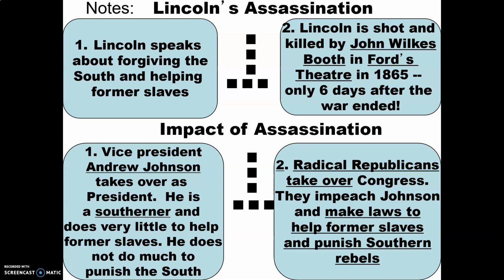So once again, after Lincoln dies, everything goes downhill. You have radical Republicans and you have Andrew Johnson fighting with each other. And Congress, the radical Republicans, they have more power because they're the ones that can impeach the president. So that's what they're going to do. I think he's the first president in American history to ever be impeached at this time. So once again, he will be impeached, he will be fired, and they will have somebody else become president, which will be Ulysses S. Grant, the next president after Andrew Johnson.